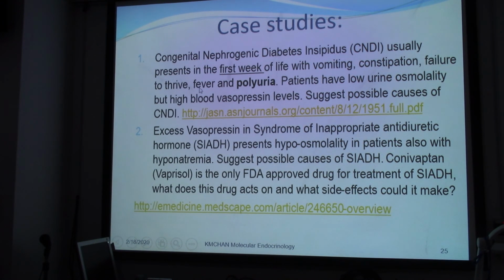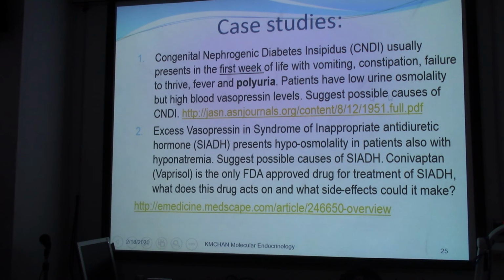Failure to thrive, fever, and polyuria. Remember, polyuria means a lot of urine in the patients. So the patient has very low urine osmolarity, because the volume is so big, the urine has been diluted, so the osmolarity is reduced, and high blood vasopressin level.